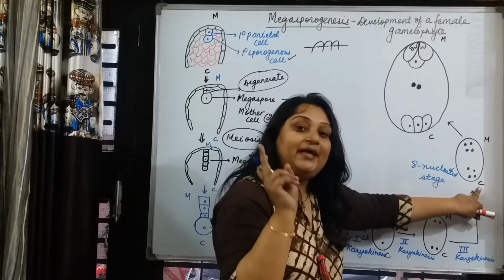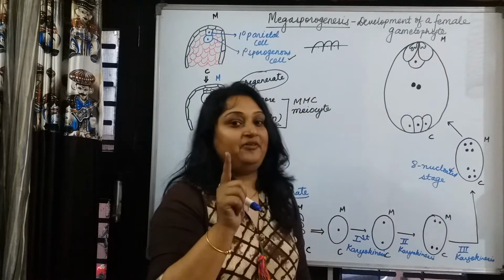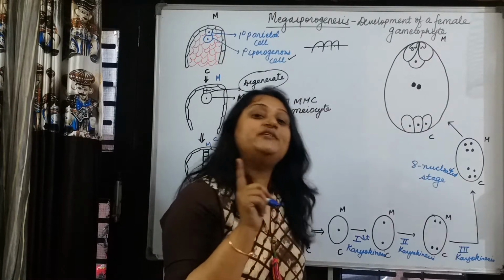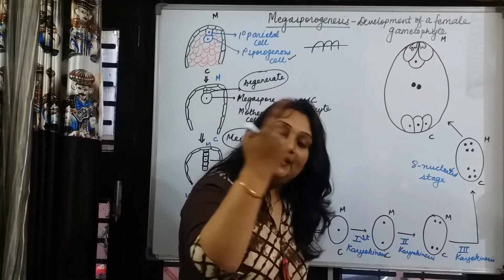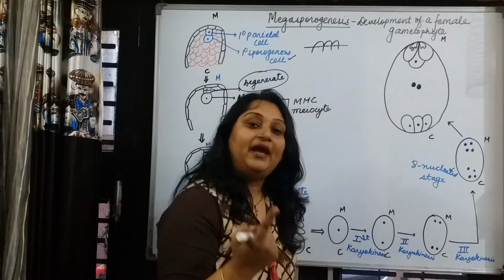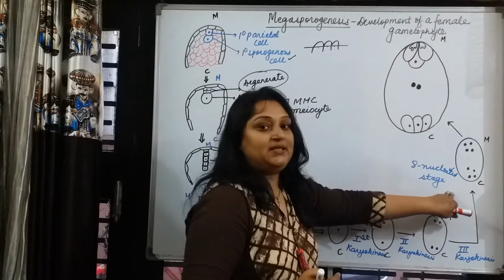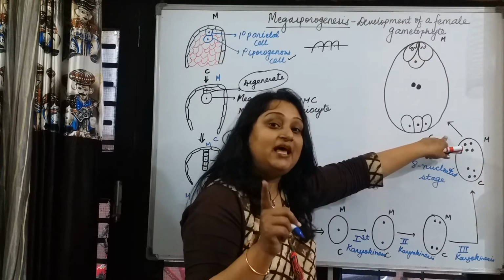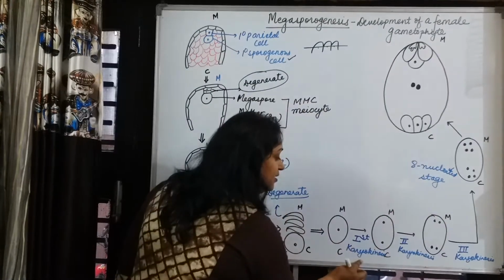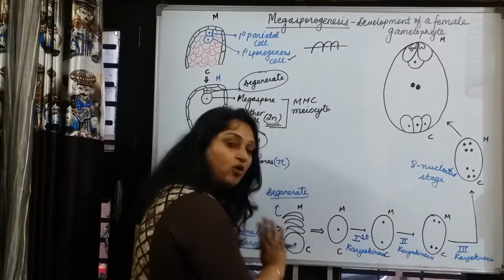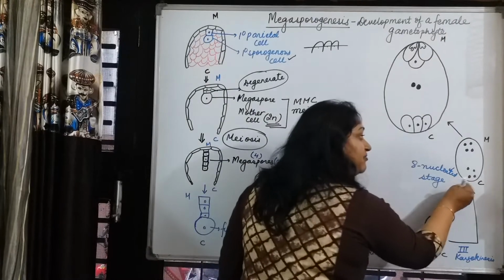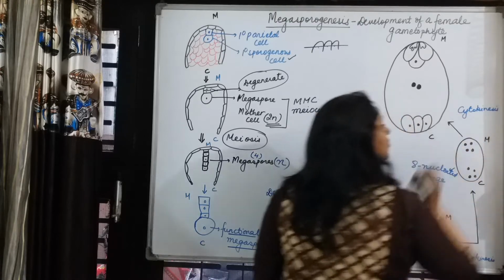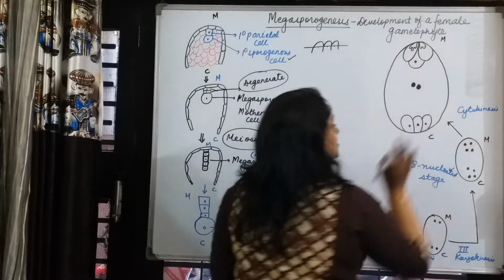We all know that at the micropylar end, we have the egg apparatus, that means 1 egg and 2 synergids. And at the chalazal end, at the other end, we have antipodals. So what happens in the next step? Here cytokinesis occurs, that means cell wall formation occurs. After 3 karyokineses, which are not followed by cytokinesis, after this stage, cytokinesis will occur.